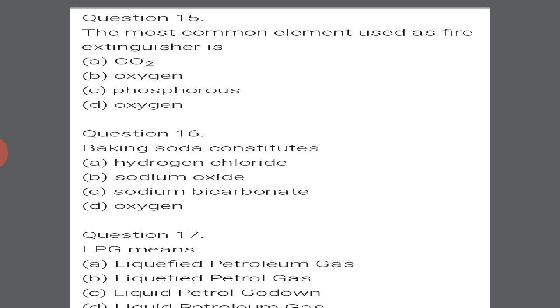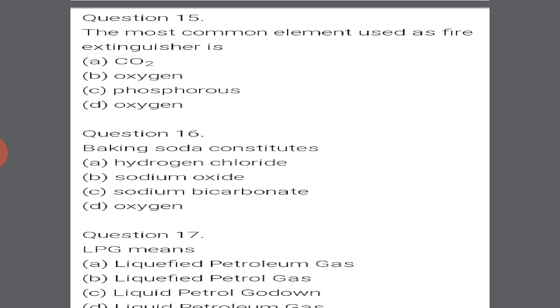The most common element used as a fire extinguisher is CO2, carbon dioxide. Got it? It is CO2 because oxygen increases the fire. Again, phosphorus, option D and B are the same, so both will be neglected over here. Option A is the right answer. It is CO2.